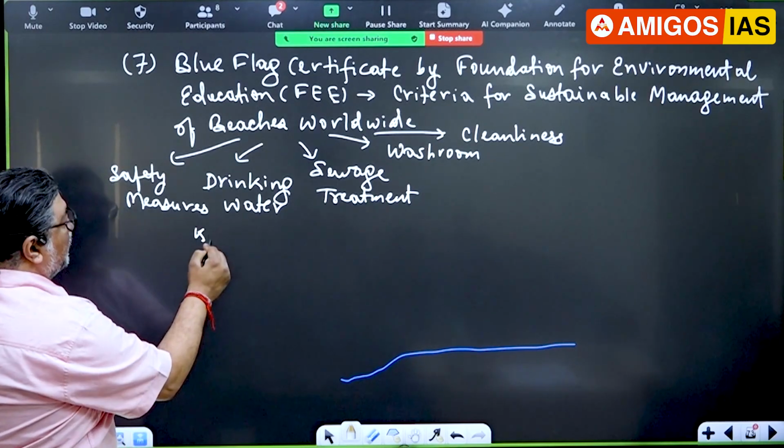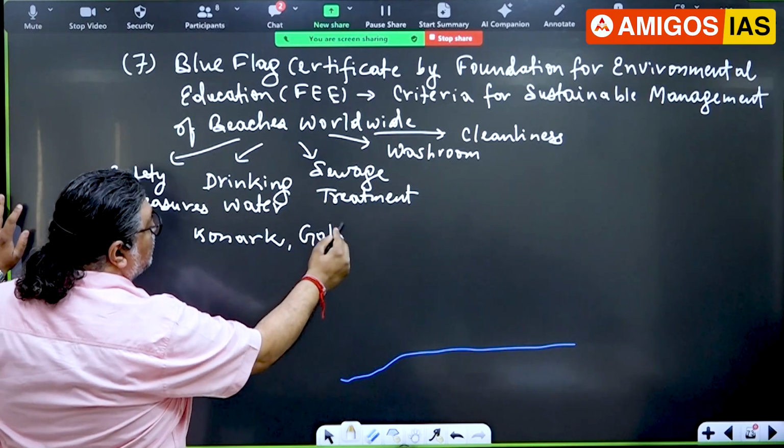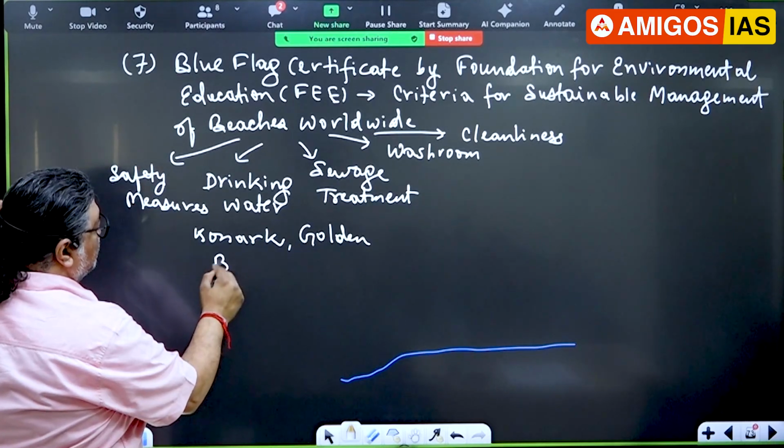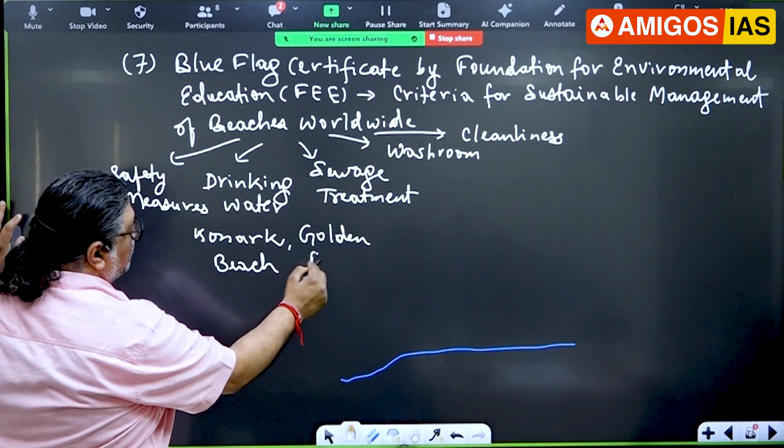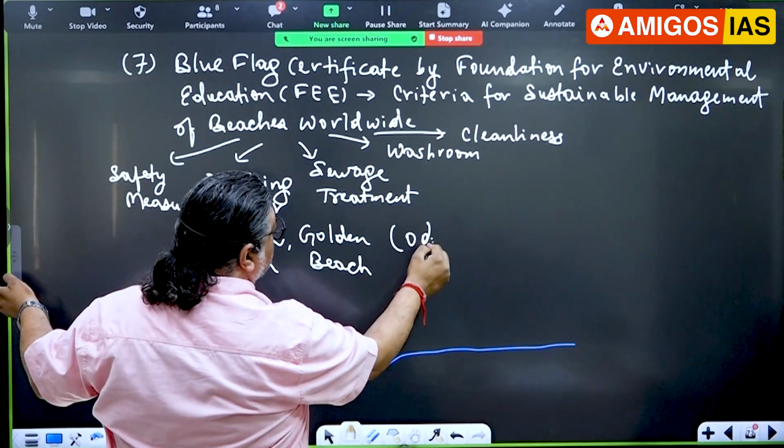So I have mentioned this Konark. Then golden. This is in Odisha.